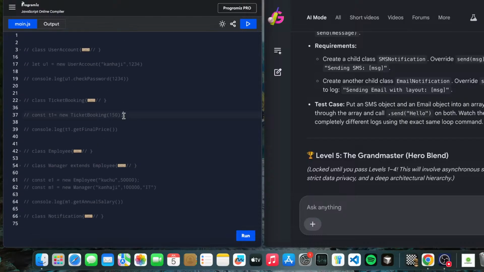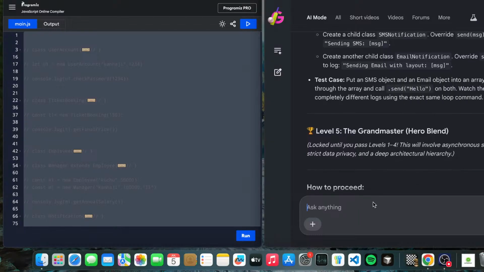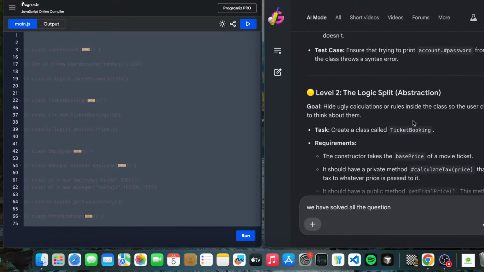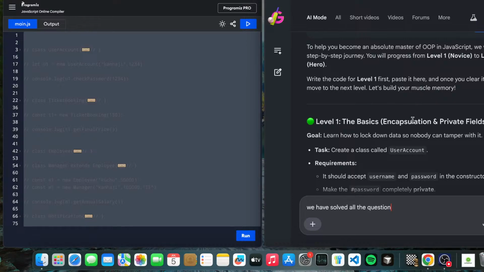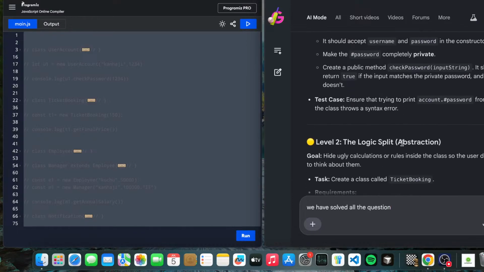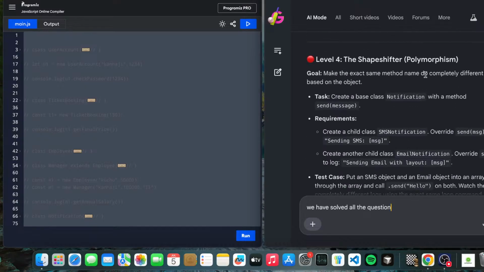So let's take a review from Google's AI mode. We have solved all the questions. If you are new, we have now solved questions like encapsulation, abstraction, and inheritance, and one more, polymorphism, the important concepts of OOP.